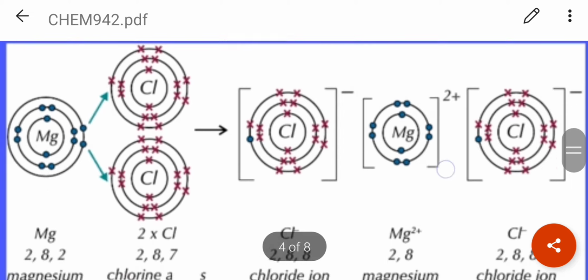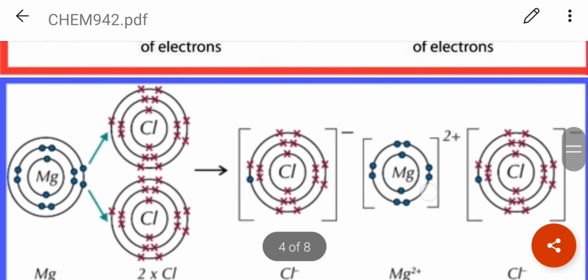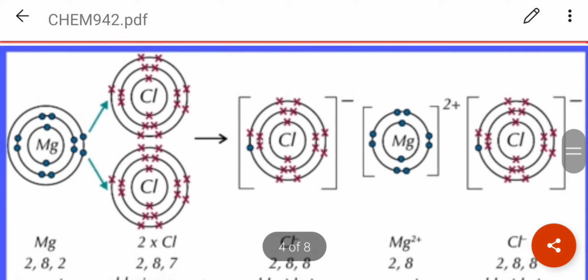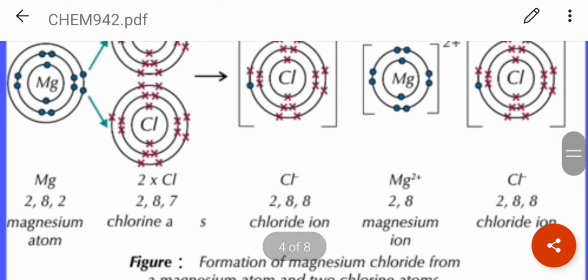Now for the chlorine atoms, one chlorine atom can gain only one electron in order to be stable. That's why for those two electrons which are lost from the magnesium atom, two chlorine atoms are needed. Each chlorine atom gains one electron to become stable.